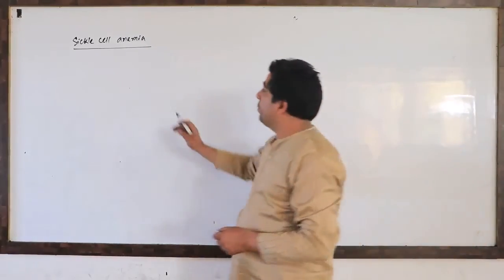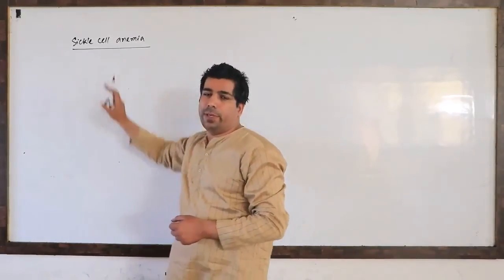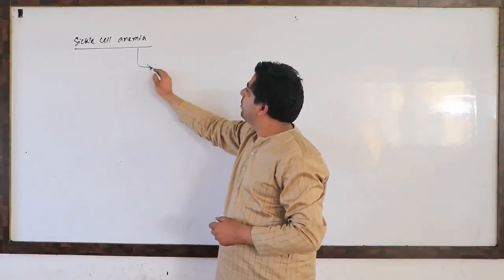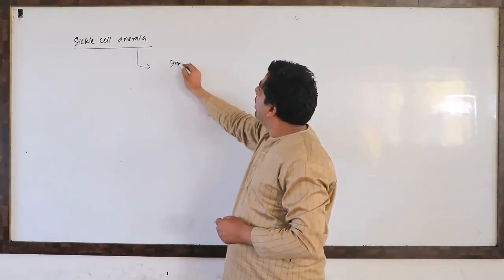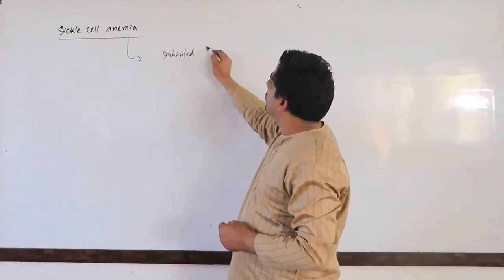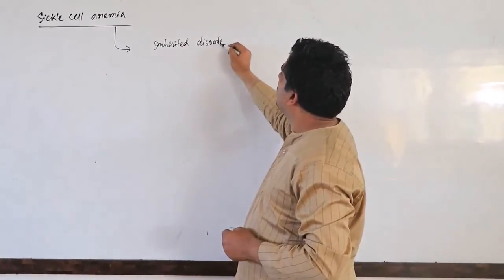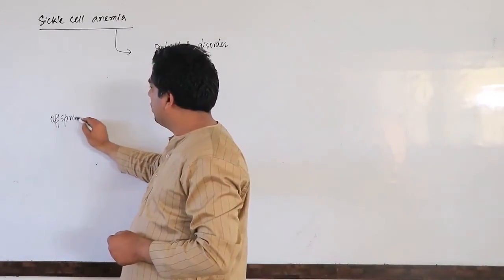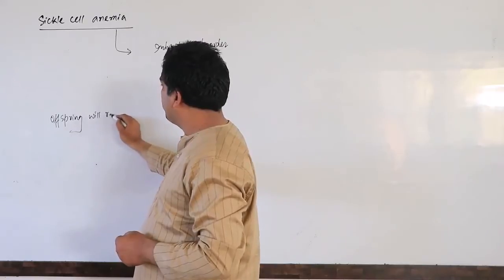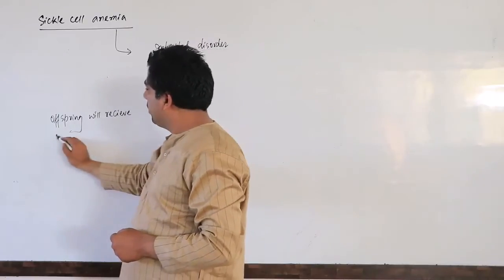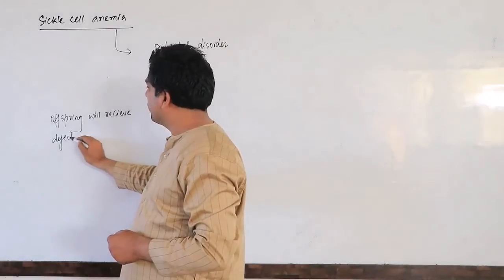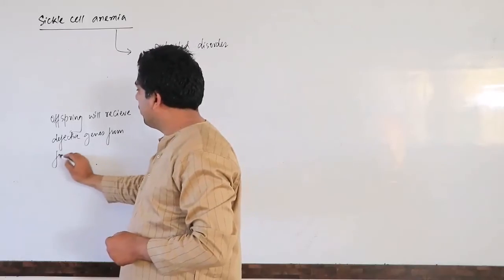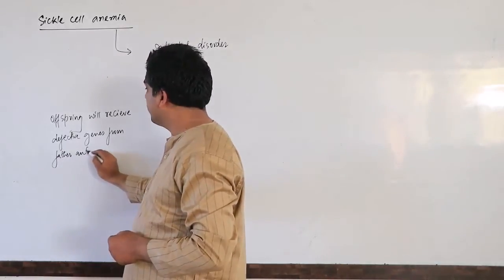So my dear friends, if we talk of sickle cell anemia, what happens actually here? This particular disease is basically an inherited disorder. That means an offspring will receive defective genes from father and mother.